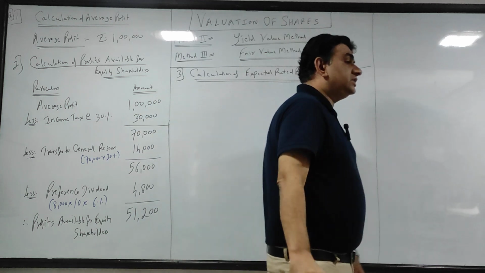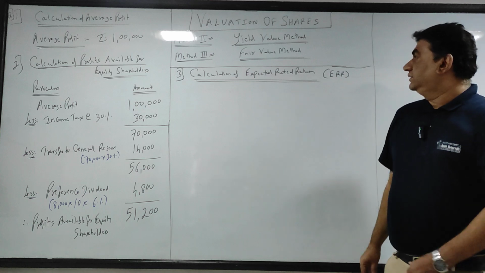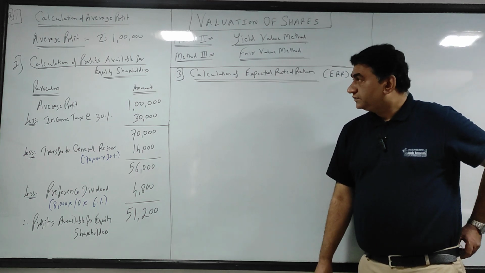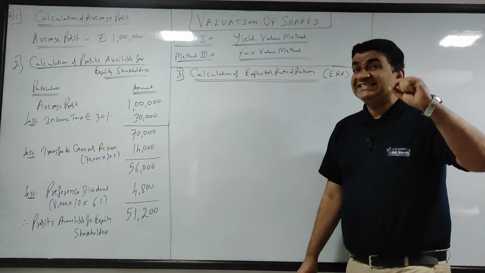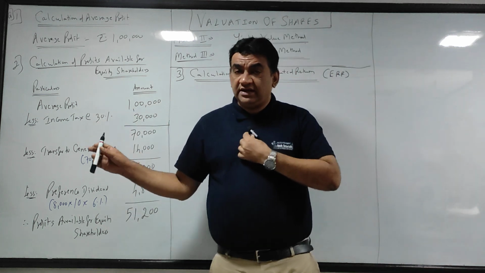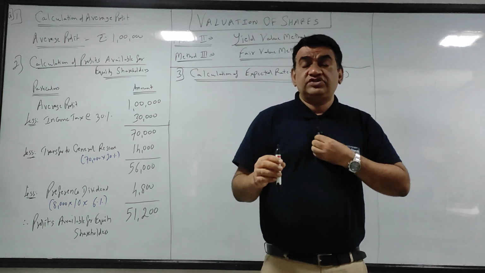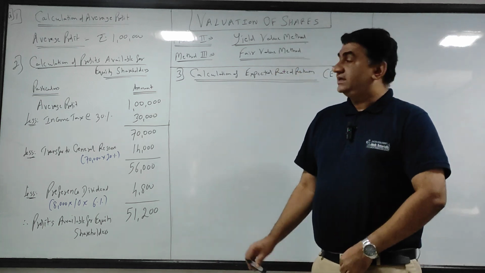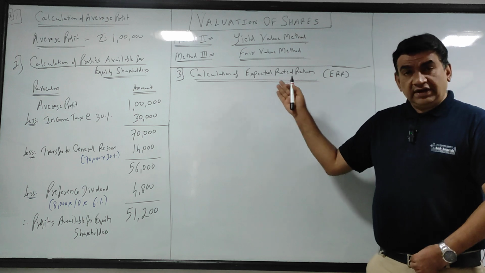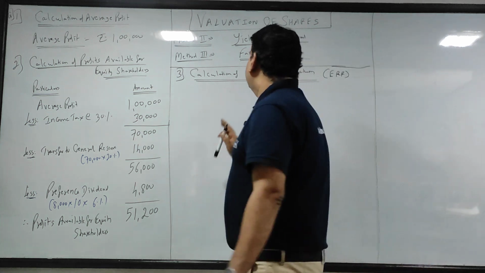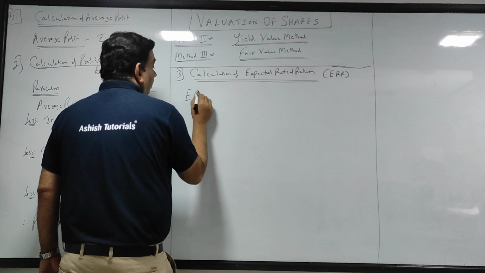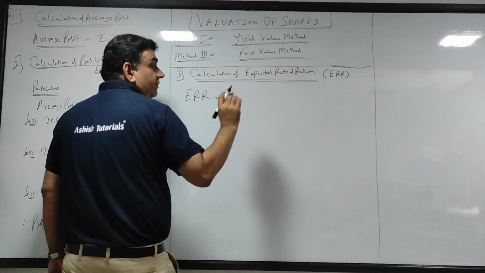So calculation of expected rate of return, that is ERR. This is what the shareholders expect. So when you get the value of share, you have to consider the expectation of the shareholder. वो कैसे calculate करना? Let's see. Now I have written in brackets ERR. This will always be rate of return, so multiply by 100.